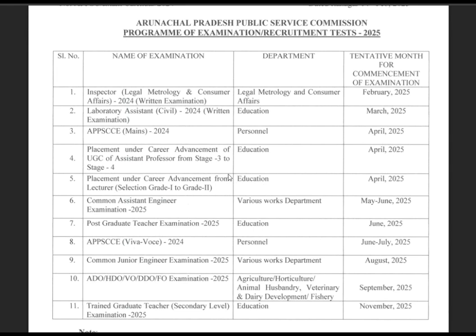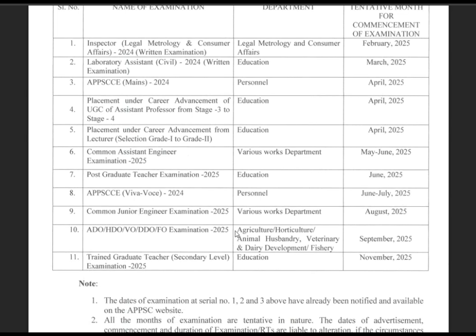So mainly in Arunachal Pradesh we have a three-tier selection process. First, the candidate should give the recruitment test, which is 100 marks, and it is basically from the branch itself. After qualifying the recruitment test, they have to appear for the descriptive written test, and after that they have to appear for the interview if they clear the written phase. So mainly a tier system is there for APPSC assistant engineer and junior engineer.